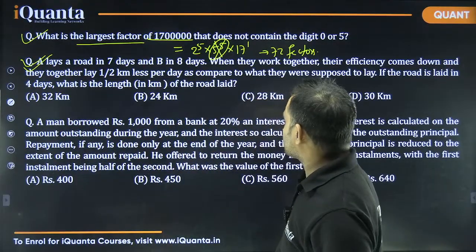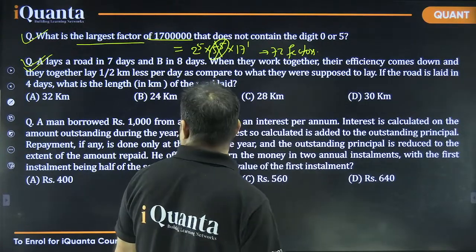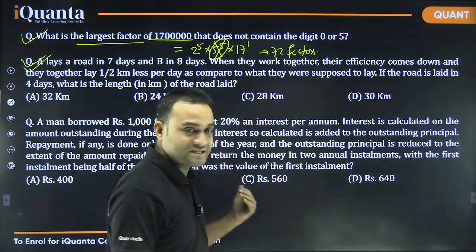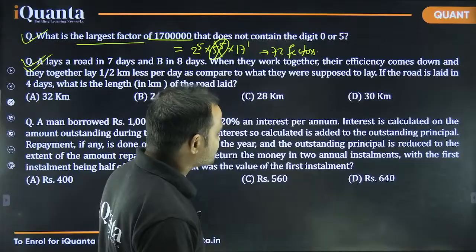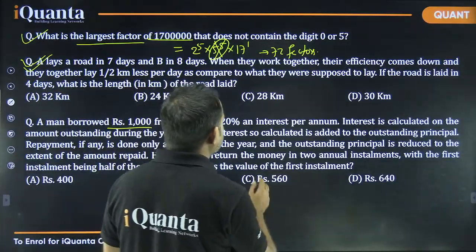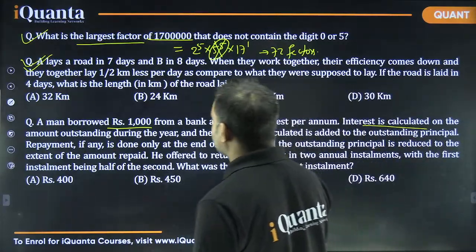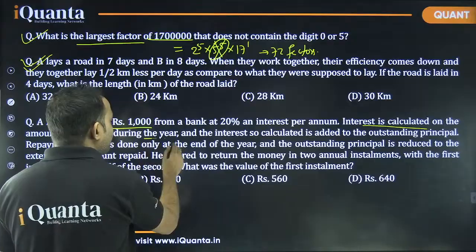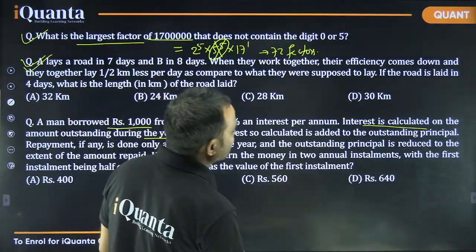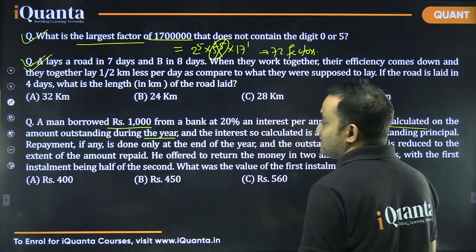Then next question. Although this question is from, I guess, simple interest and compound interest, let's read it once. A man borrowed 1,000 rupees from a bank at 20% interest per annum. Interest is calculated on the amount outstanding during the year, and the interest so calculated is added to the outstanding principal.